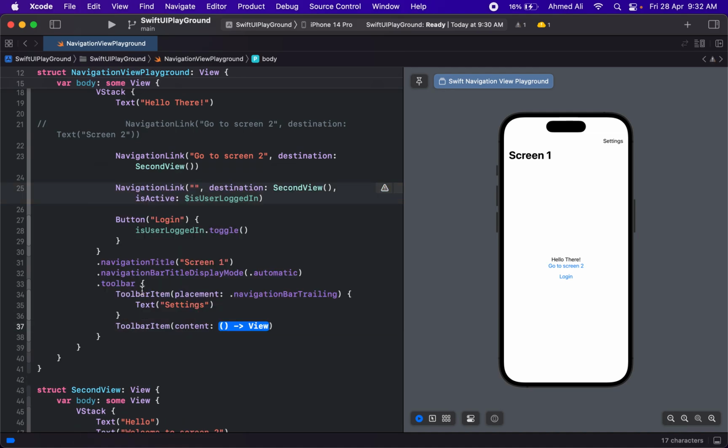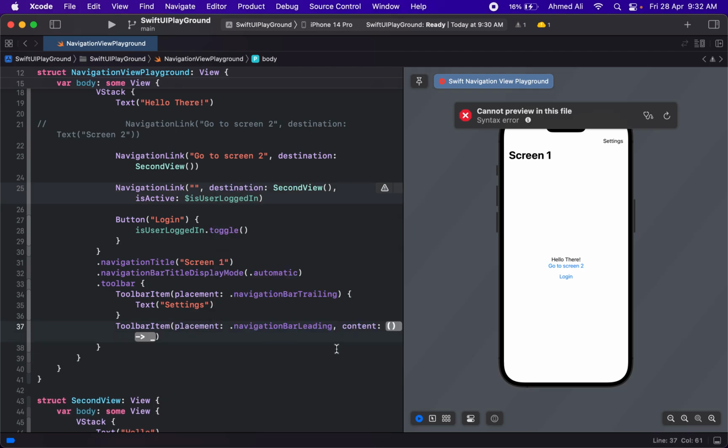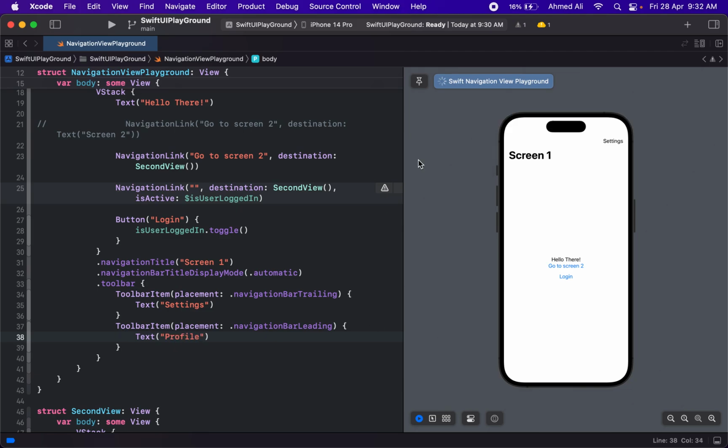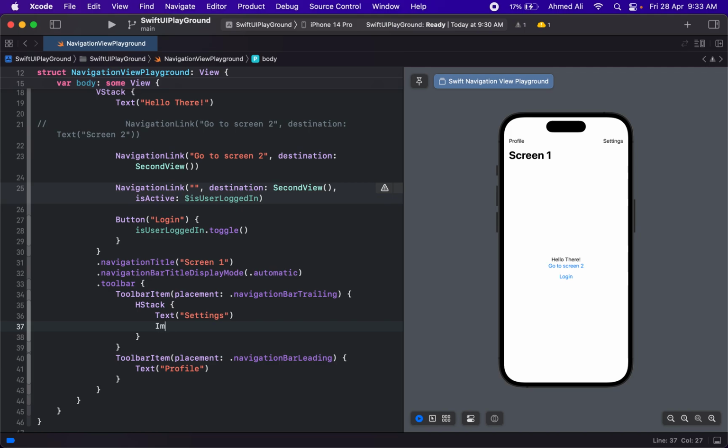So now you will have this settings at the toolbar, and then we can have another toolbar item, and maybe we can have something at the leading side. And for the content let's just have maybe a text that says user profile. So you can actually use SF Symbol icons or your own images for the icon, because icons look better in the toolbar, or you can have a combination of icons and text, because it can accept anything that is a view. We can have maybe a hashtag in here, and something like this. So you can have a combination of them as well.